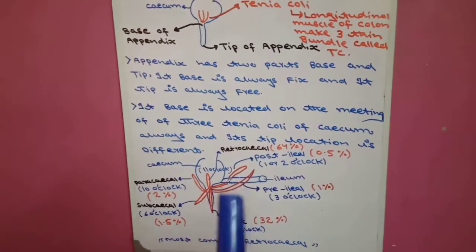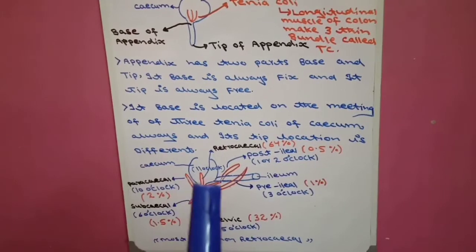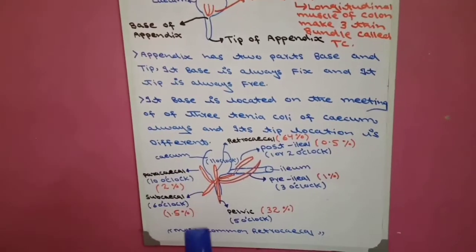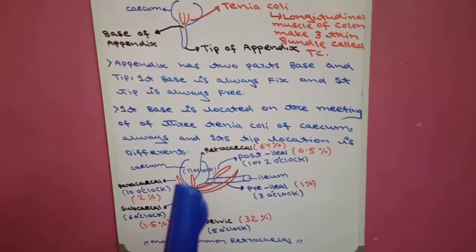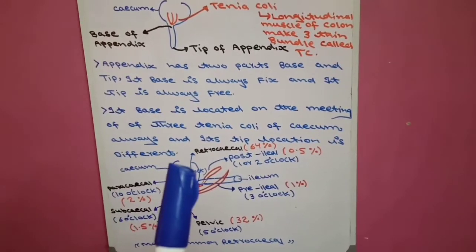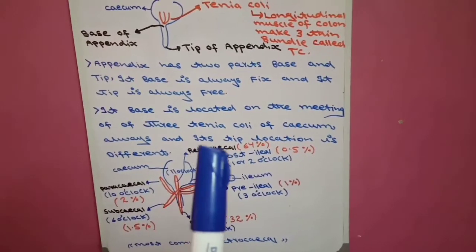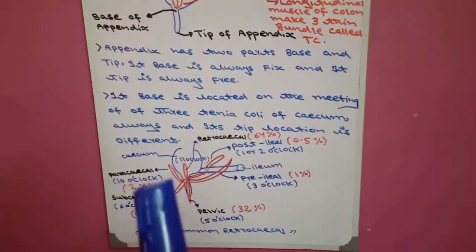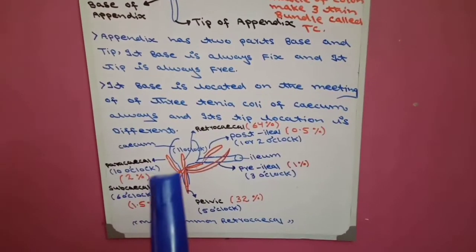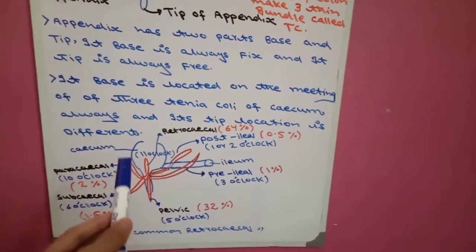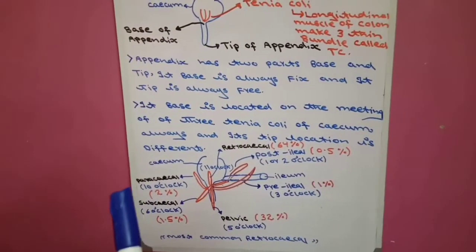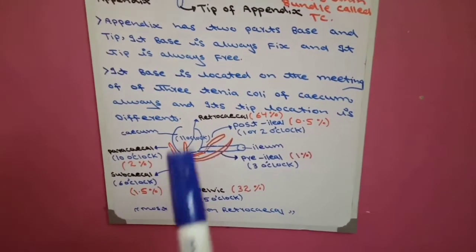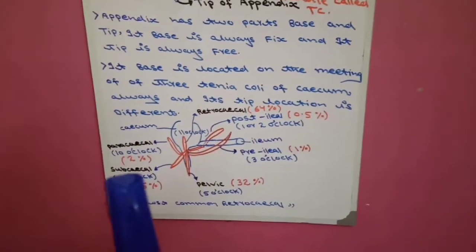This is the base of the appendix, which is always fixed at the meeting point of the three tinea coli. Now the tip. If we compare it with the cecum, there are three positions of the tip. Number one, if the tip of the appendix is present behind the cecum, this position is called retrocecal. Retro means behind the cecum. If the tip of the appendix is parallel to the cecum, this is called paracecal. If the tip of the appendix is below the cecum, this is called subcecal.